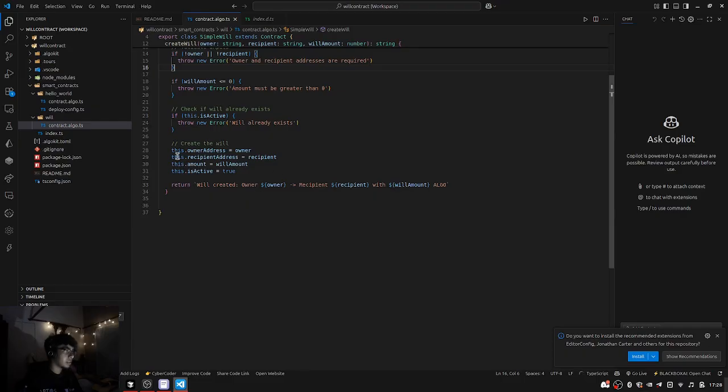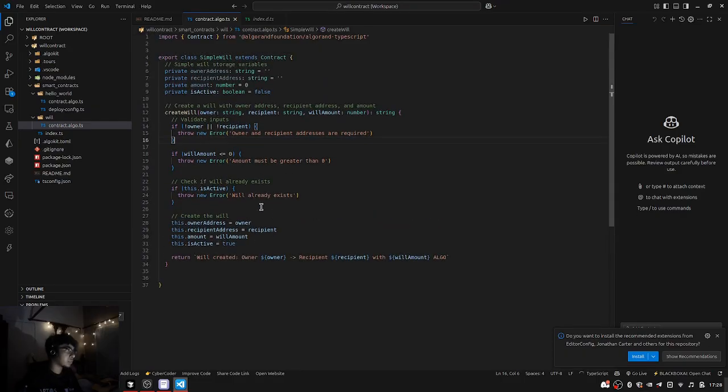I'll check it. Then we just initialize like we do in classes: this dot owner address is equal to owner, recipient address is recipient address, and amount is equal to will amount, right? And this dot active is equal to true. And then we return that the will is being created. This is the owner, this is the recipient, this is the amount.